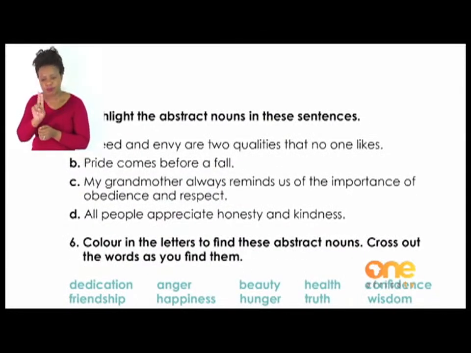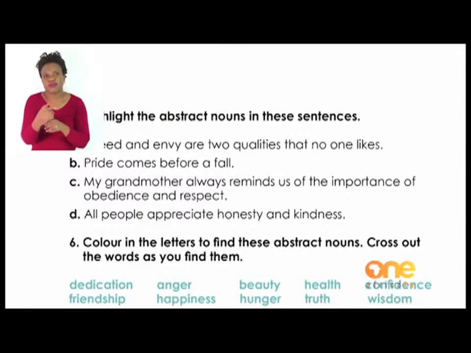A says, greed and envy are two qualities that no one likes. Greed and envy are two qualities that no one likes. So, the word greed and envy, all those words are intangible. So they become our abstract nouns. All right. So you do B, C, and D.